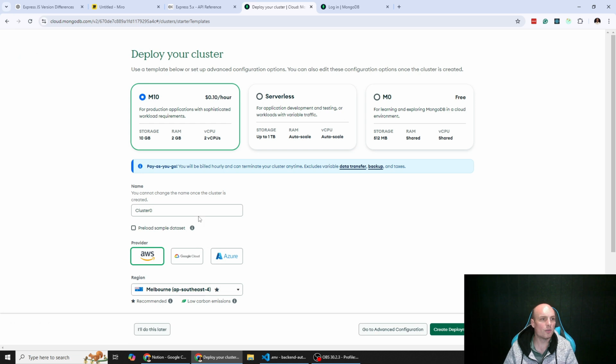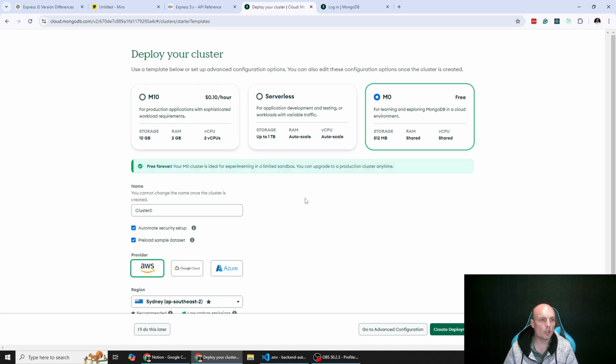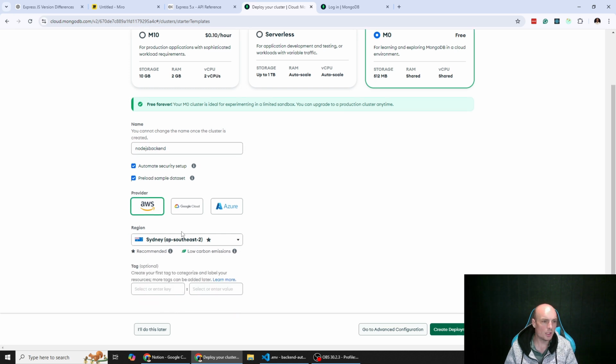Alrighty, so this is how you can create this so you can get a free cluster. We'll call this Node.js Backend for now. Sydney, which is where I'm from. Create deployment.